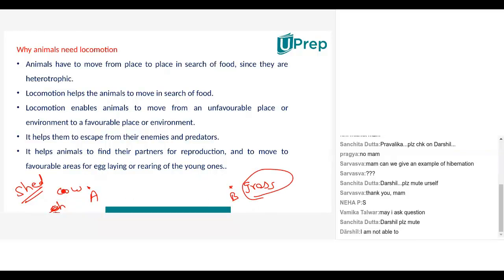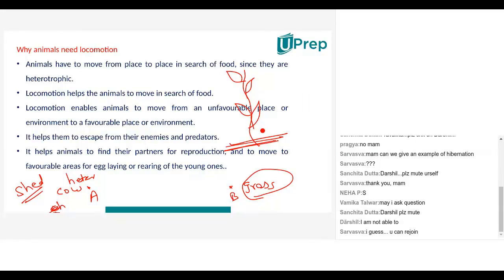And because it's a heterotroph, and a green plant, just see the play of nature. A green plant does not have to locomote. Why? Because it's an autotroph and it makes its own food. It is very happy making its own food. It's so lucky.